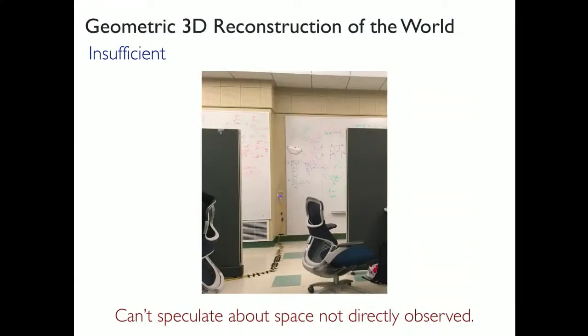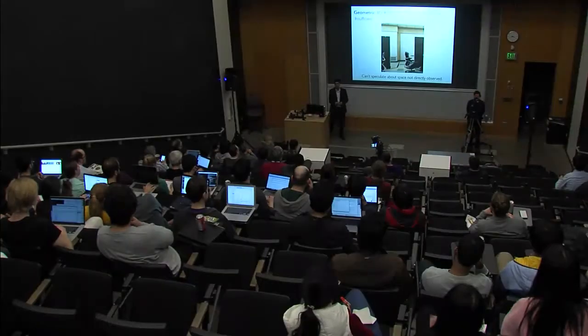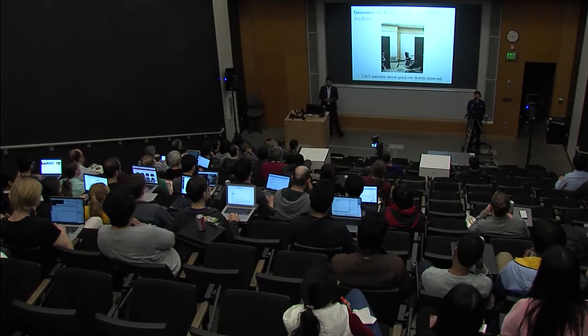So here is a view from my office at Berkeley, and not many of you may have seen this image before, but we can very well speculate that there is this hallway that extends in both directions behind these cubicle walls. Thus, as humans, we can make meaningful speculations about parts of the world that have not directly been observed. However, a classical robot is constrained to only use information about free space that has explicitly been observed.